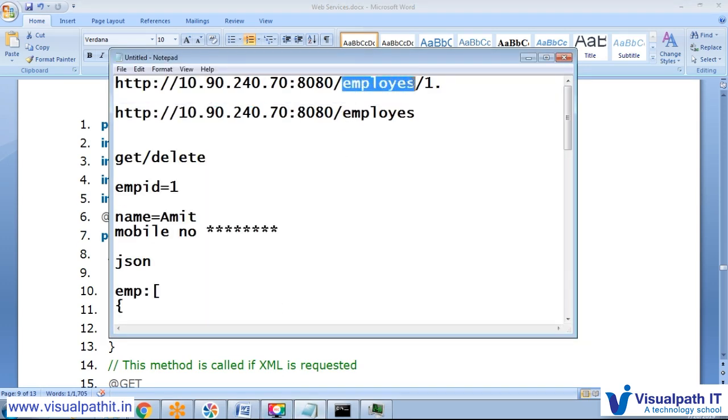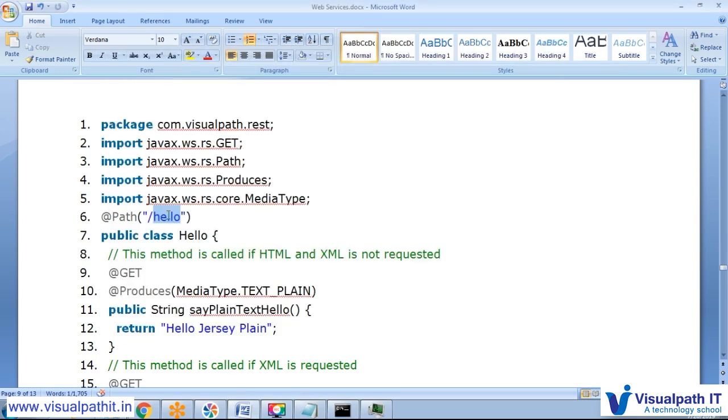Here we have a path, employee. We would like to create this kind of application. After the port number, whatever URL we need, we can mark at the top of the class itself, like Hello, like employee.